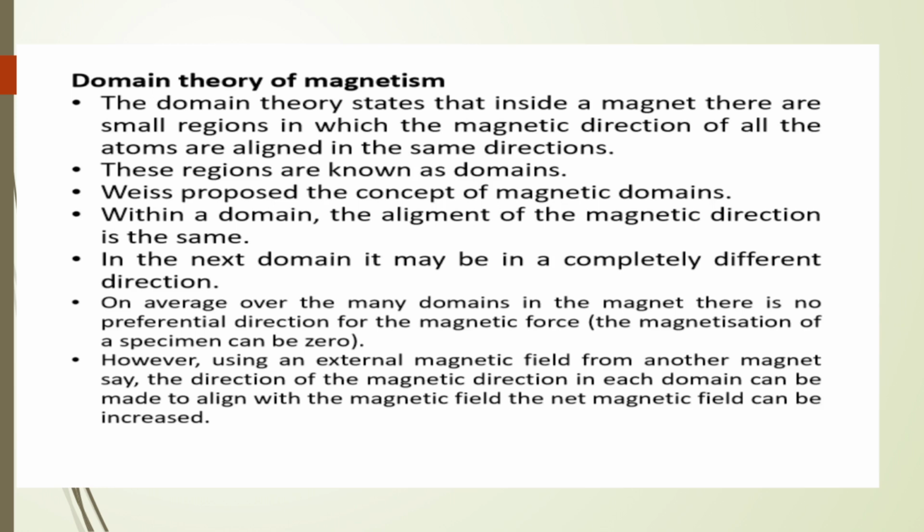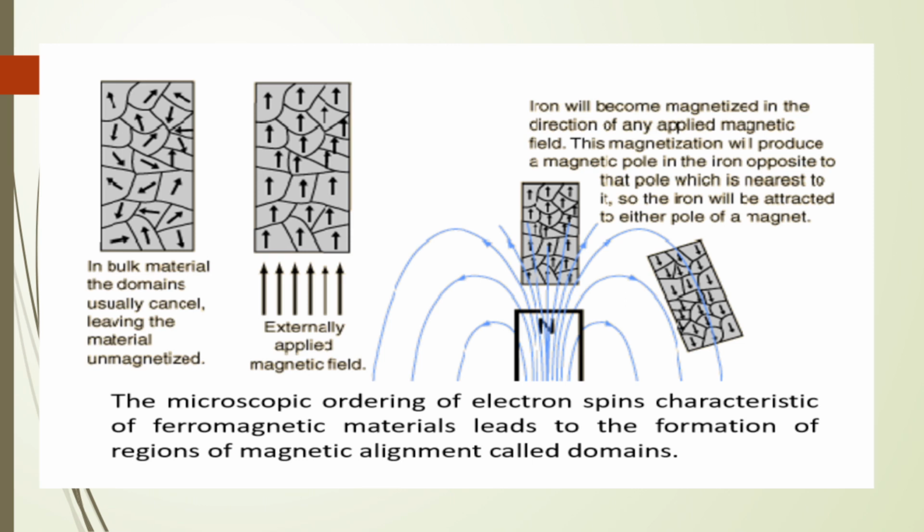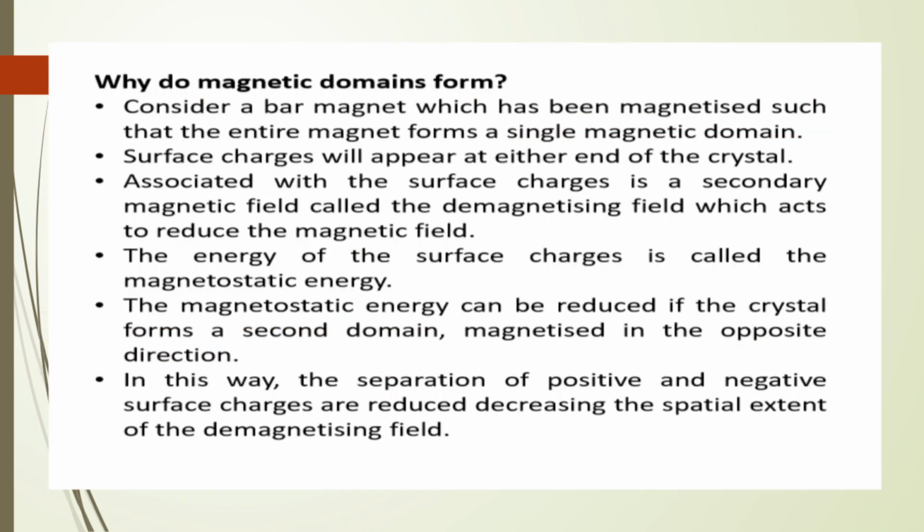On average, over the many domains in the magnet, there is no preferential direction for the magnetic force. However, using an external magnetic field from another magnet, the direction of the magnetic direction in each domain can be made to align with the magnetic field. The net magnetic field can be increased. For example, iron will become magnetized in the direction of any applied magnetic field.